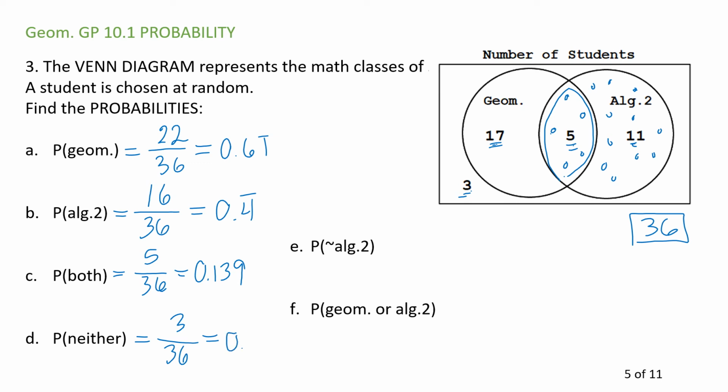0.83. About 8%. Here we see this little squiggle again. That little squiggle, of course, means not. I want someone who is not in Algebra 2. That means everybody who is not in that circle. If you see a not like that, it's customary to do 1 minus. So I'm going to say 1 minus the probability that I've already found that you were in Algebra 2. So 1 minus 16 out of 36.